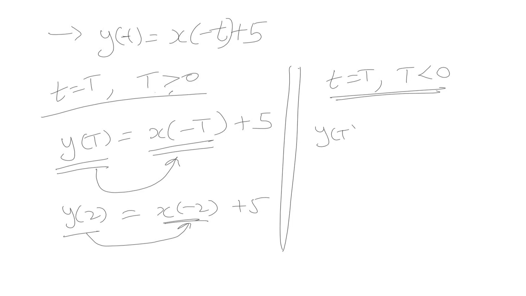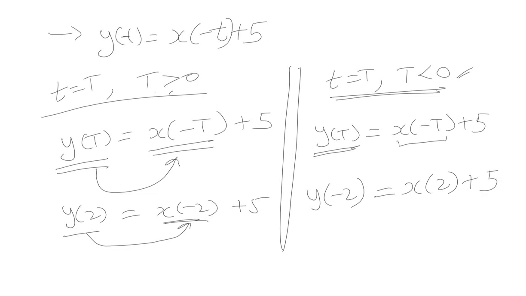The system equation will be again the same, y of t is equal to x of minus t plus 5, right? Now this is the present output and it depends on x of minus t. Now let us check whether it depends on the previous, present or the future values of the input. Assume any negative value of t, let's say y of minus 2. So y of minus 2 becomes equal to x of 2 plus 5. Now this is the present output and it depends, you can clearly see, on the future value of the input signal.